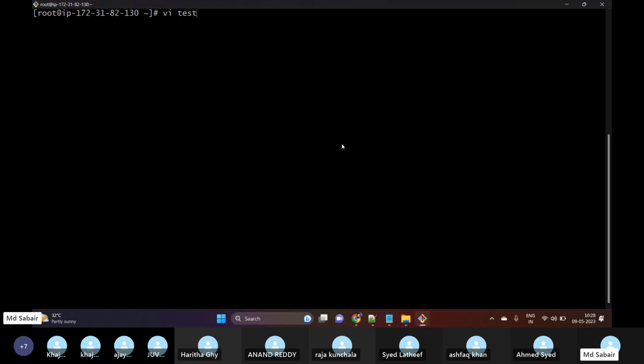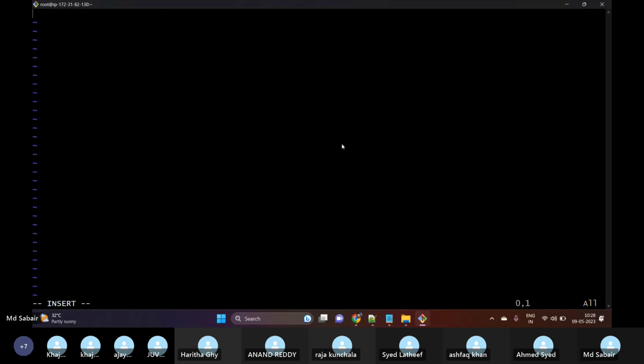So I will execute the script as test. Okay, and then #!/bin/bash. So why am I using this particular line? We'll explain this after some time. Now what I want to do is execute free -m, ps -ef and df. These three commands are part of my daily task. So I have written these three commands inside one file called test. Now let me save this.